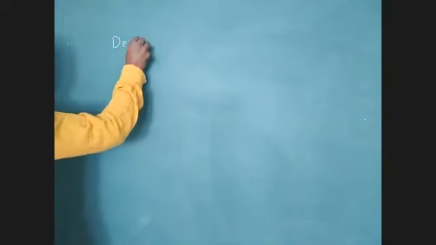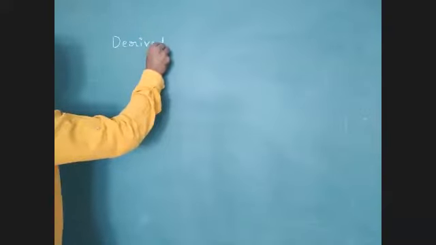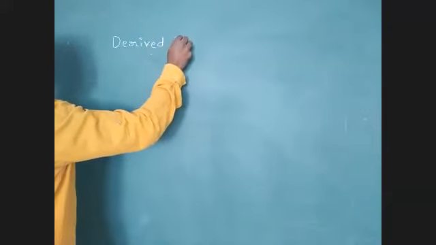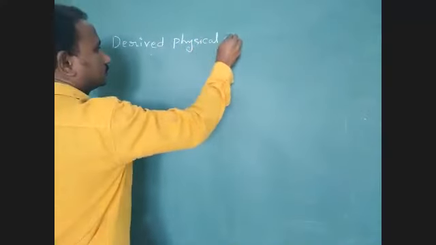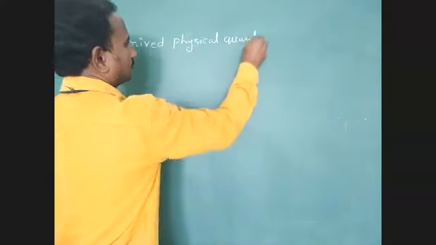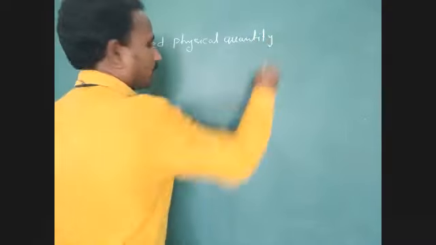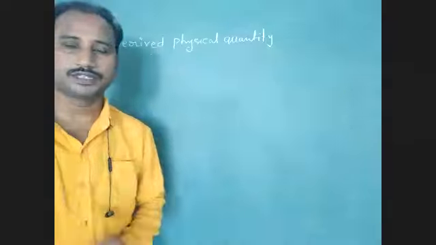Okay, students, these quantities are fundamental physical quantities. But what about derived physical quantity? Now we want to discuss that.